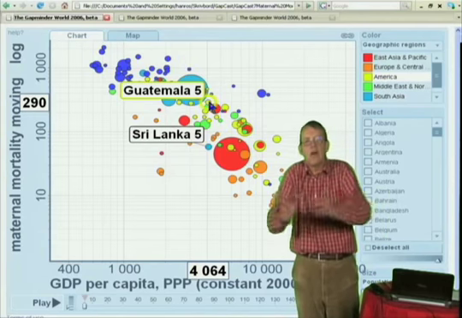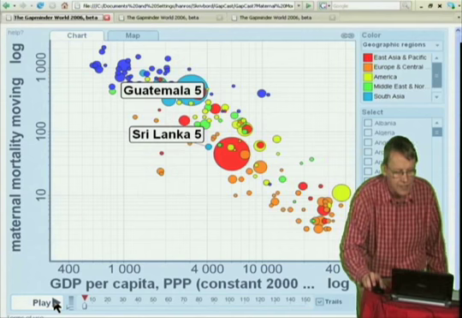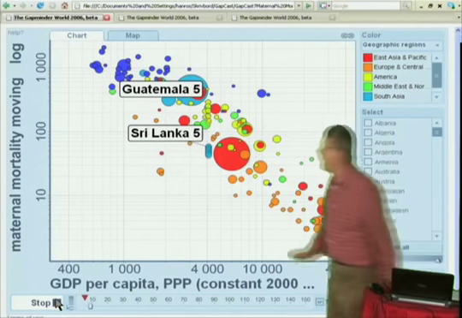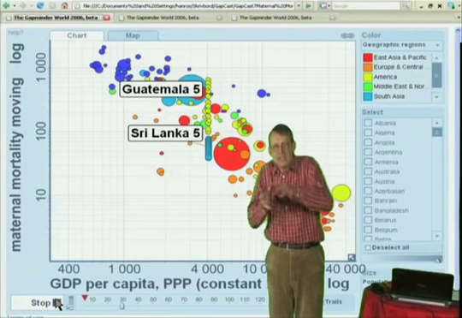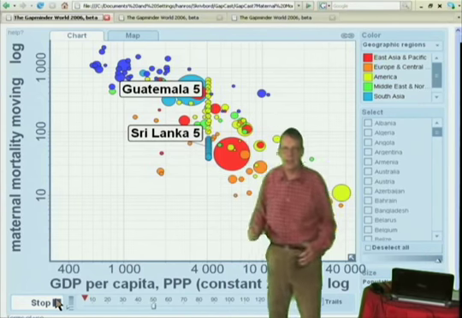But now you may think, oh, that's just due to the uncertainty. But look, when we fix the other countries and we move these countries up and down, you can clearly see that for Sri Lanka, the uncertainty is not so wide, whereas Guatemala, even if it's very wide, it clearly does not overlap Sri Lanka. So we can say that at the same income level, we have countries with clearly lower maternal mortality than other countries.